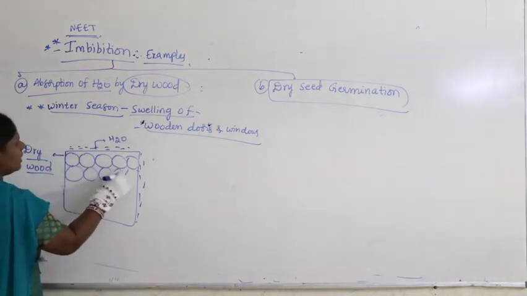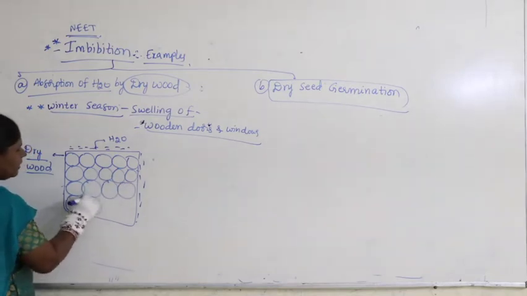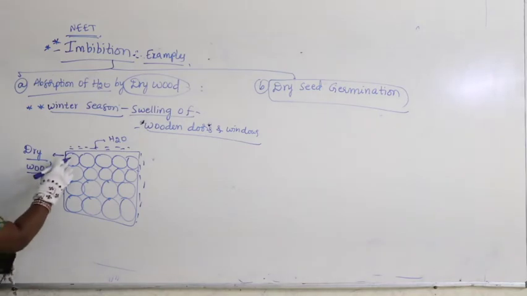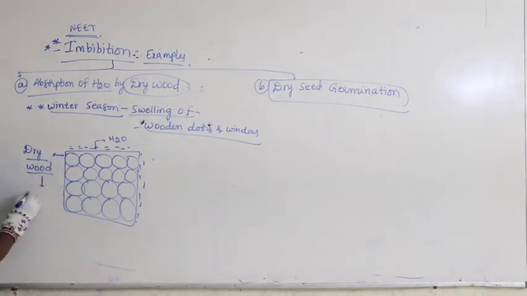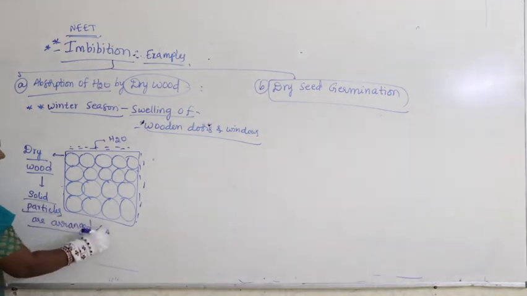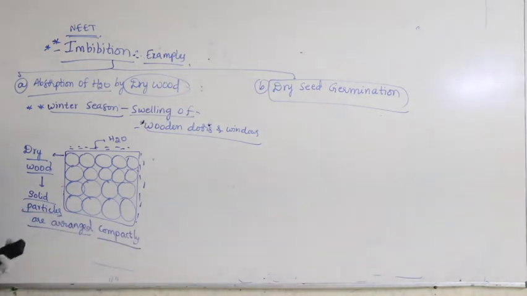Inside the window, solid particles are very compactly arranged, very tight. When solid particles are arranged compactly, meaning what here?